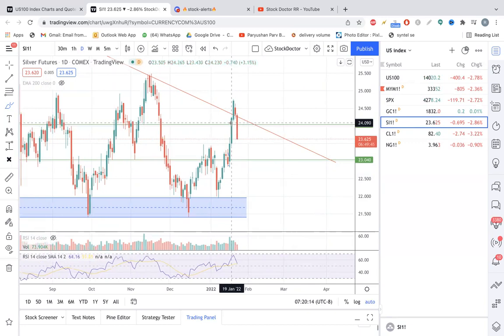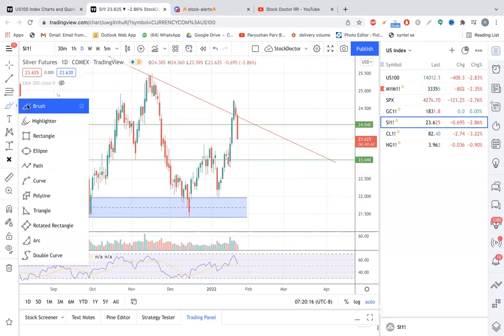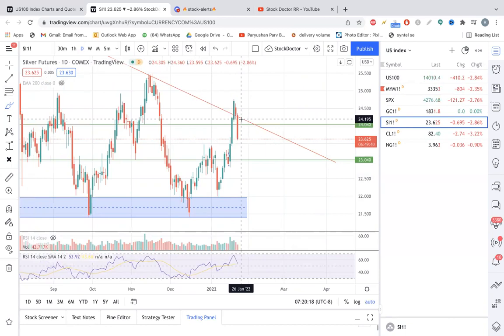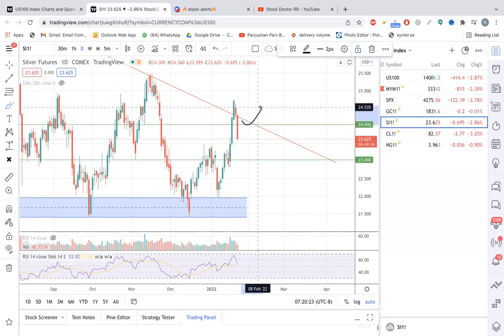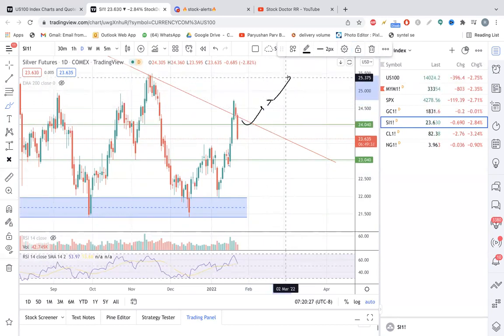Okay. So when we should be buying the silver, once it starts trading above $24, then definitely we will think about buying silver. It can go back towards $24.5, $25, $25.5, and $27 also.